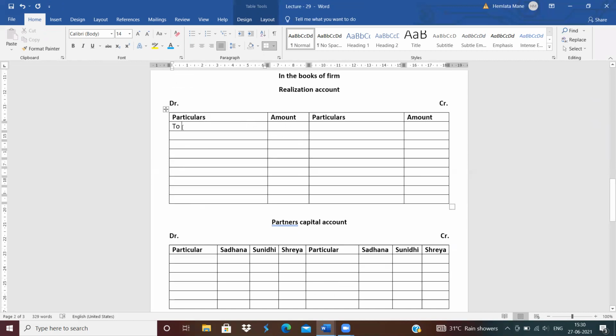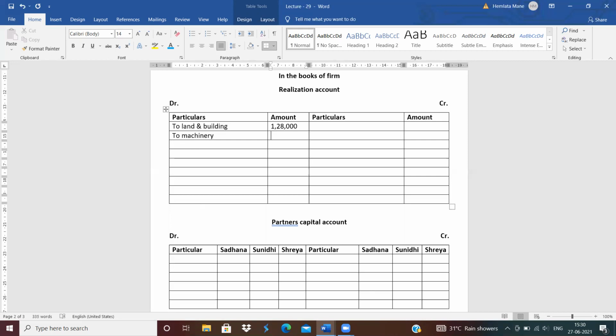Write down all the assets: land and building. How much is the amount of land and building? As it is book value, 1,28,000. Next is to machinery.